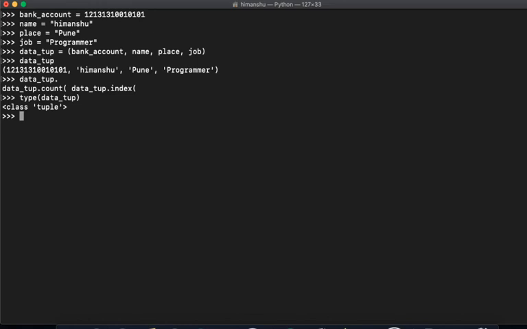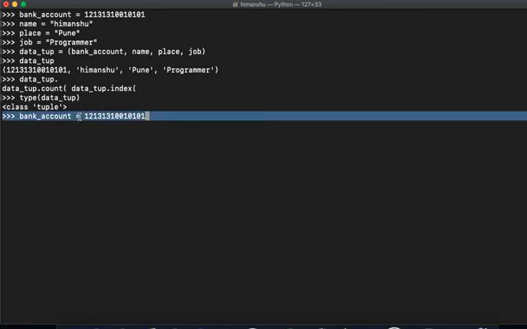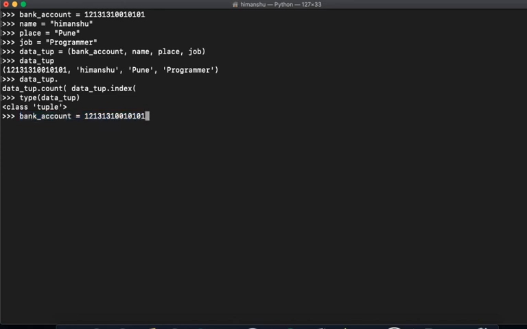But what happens in a set, you cannot actually mutate anything, but sets are unique. So how are sets unique? Let's say I just copy this whole value, right, here, and I will just put here bank account 1 as this, right?